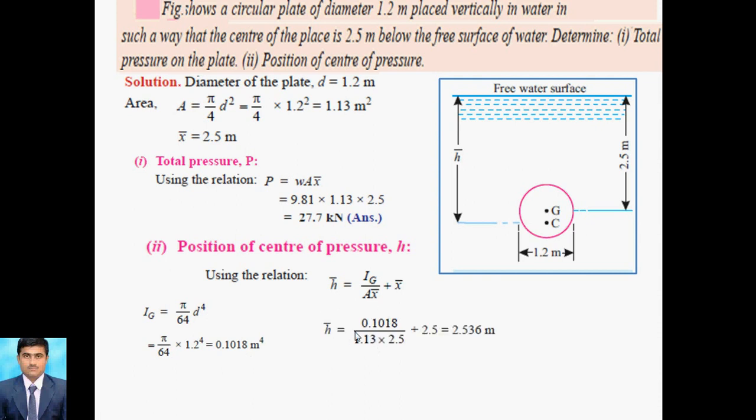A is the area of this plate, so actually 1.13 into x bar. X bar is 2.5 because this is the center of gravity. So actually it's 2.5, we can take plus x bar, which is the height, or you can say the depth of this plate. So 2.5 directly putting, and then we get the value of h bar, that is 2.536. So after solving the equation, h bar is equal to this. This is a simple problem related with the circular plate.